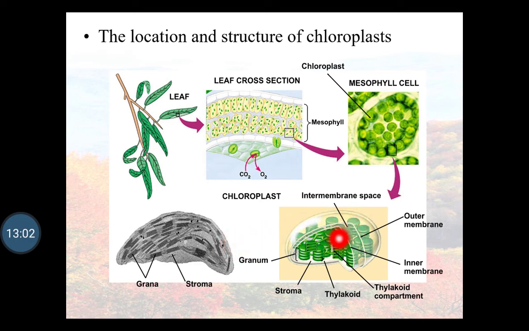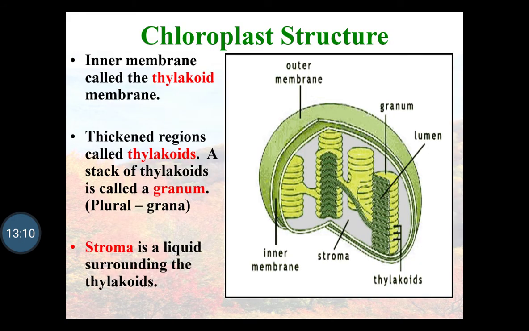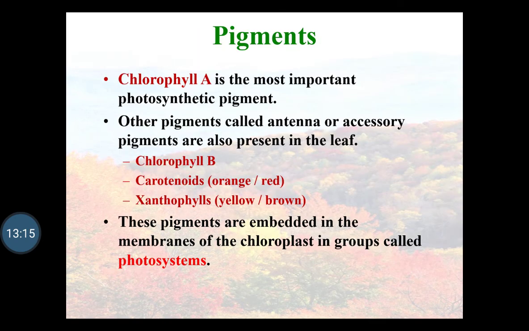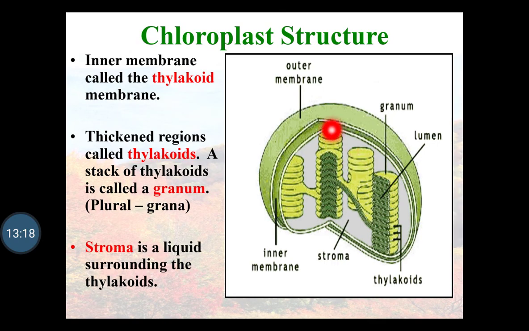So in this way, these thylakoids are present in the chloroplast. When we observe this closely, this is the outer membrane, this is the inner membrane, then this is the lumen, and this is the stack of the thylakoids, which is called the granum. The fluid surrounding these thylakoids is called the stroma. This is the inner membrane of the thylakoid.